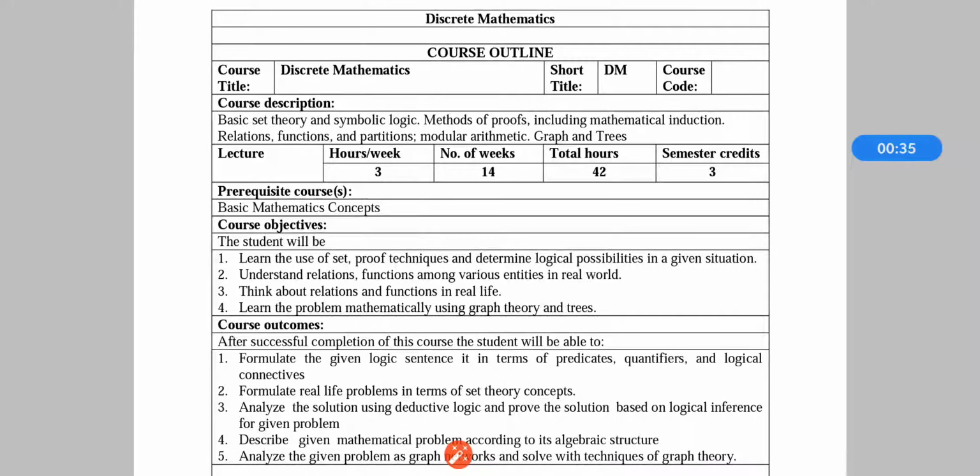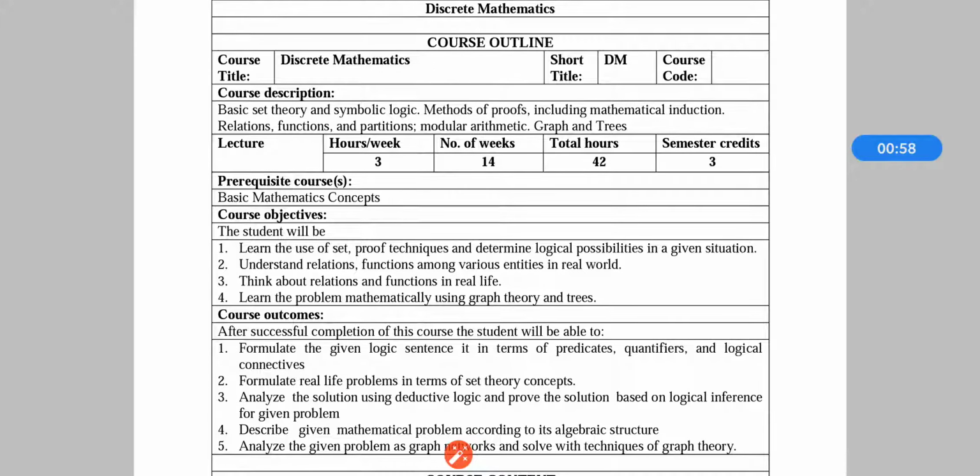As discrete mathematics is a logical subject where we can solve a particular thing in various ways, everyone's logic can be different and the answer can be the same. That is what discrete mathematics is. So, the course objective. You know that whenever we are starting any new subject, we have the habit to study the course outcome. But before that, we will see what the course objective is.